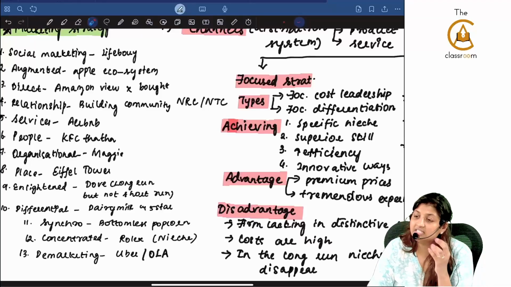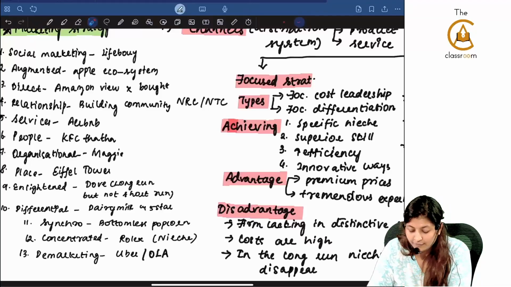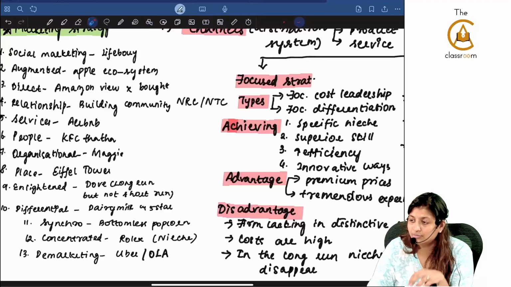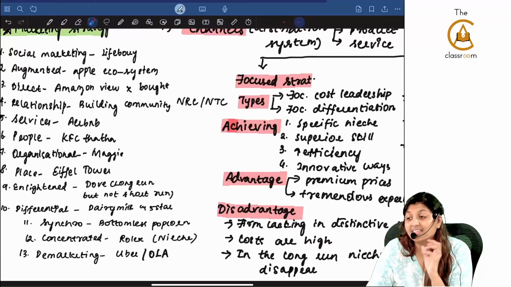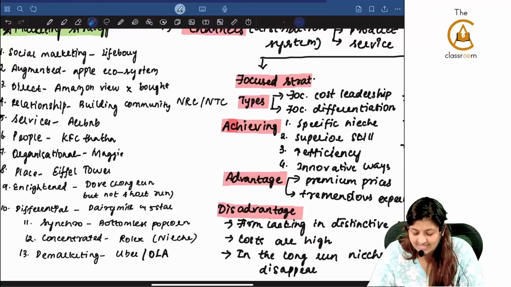Services marketing, very differently they had marketed for Airbnb. People marketing, who is that? Example, KFC, Tata and Vasant & Co. Both are examples of people marketing.